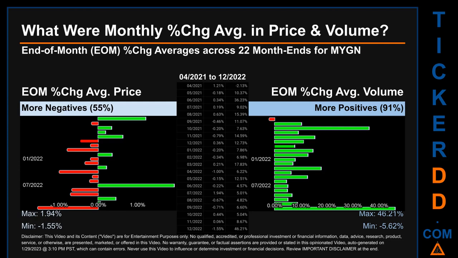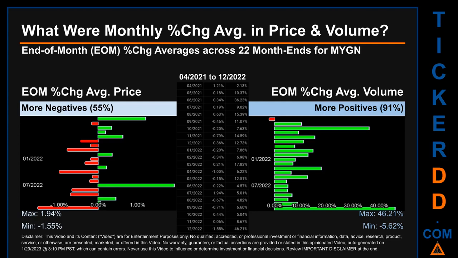What were end-of-month percentage change averages in price and volume for MYGN? The monthly average of percentage change, in price and in volume, were calculated for each of the 22 month ends. That calculation took daily percentage changes and averaged them for each given month. If a month end came out negative, then it means that the month summarily saw a negative change.